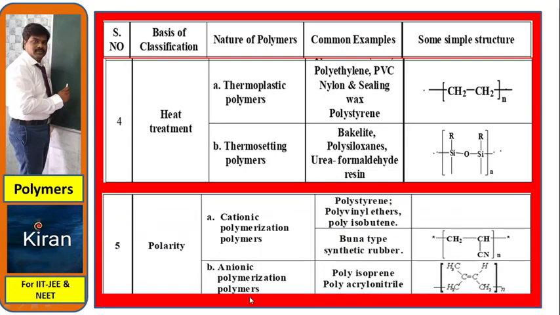One more classification is on the basis of polarity or charge: cationic polymerization polymers and anionic polymerization polymers. Examples: polystyrene for cationic, and polyisoprene for anionic. So these are the main examples for polarity.